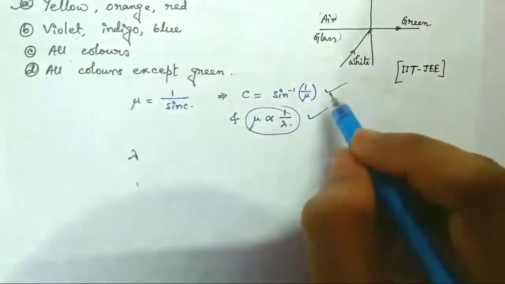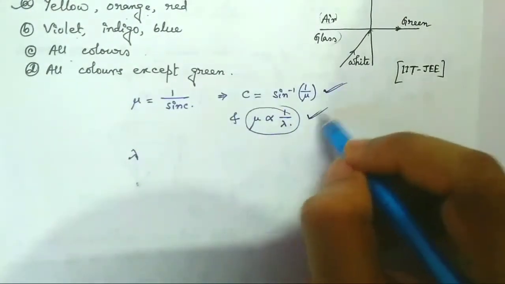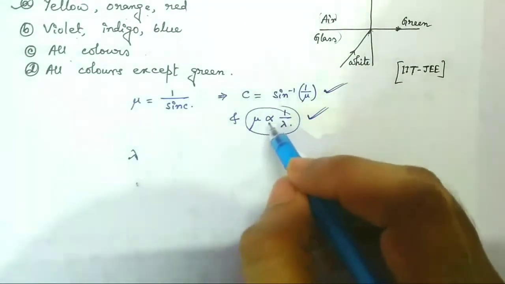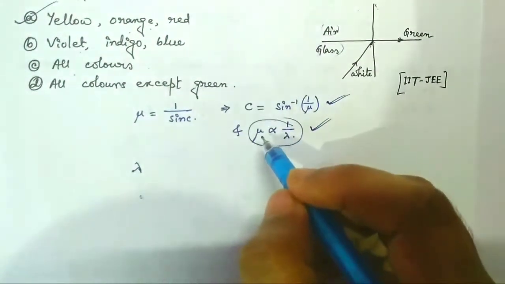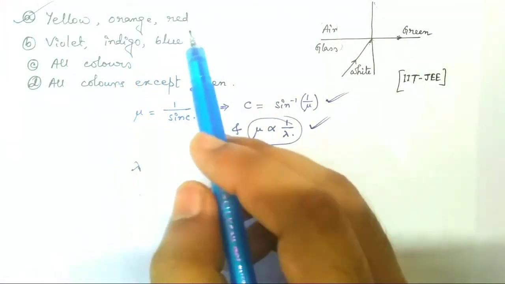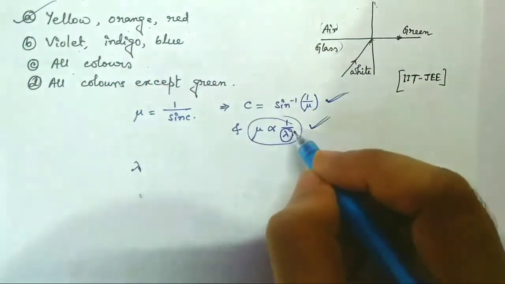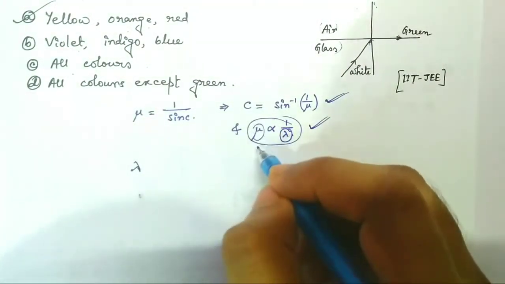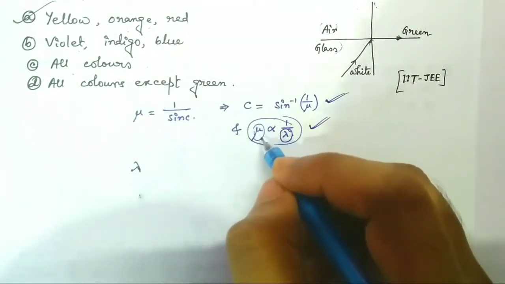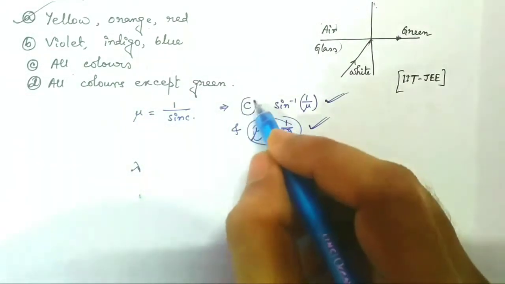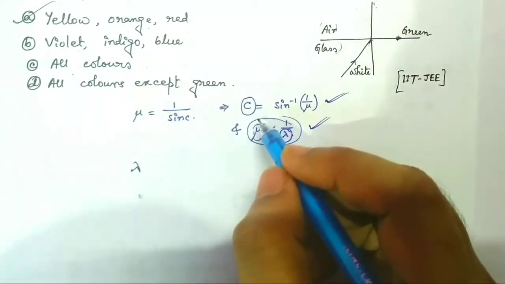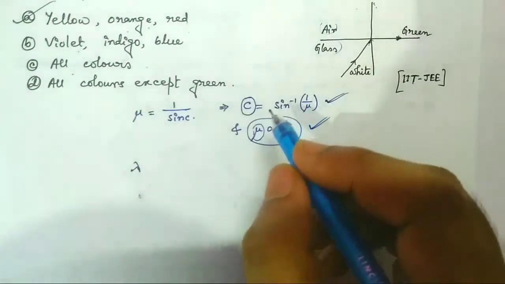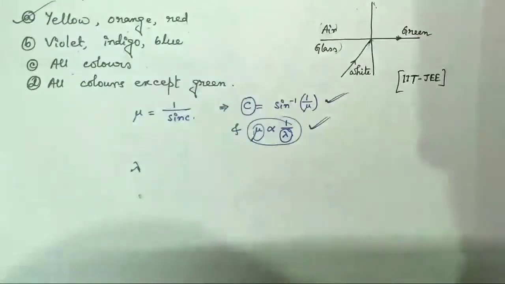Understood? We have to consider these two formulas: C equal to sin inverse 1 by mu, and mu proportional to 1 by lambda. Since for yellow, orange and red light, lambda is greater than that of green, for this light mu will be less. If mu is less, the critical angle will be high for these colors. If the critical angle is high, this will emerge out in the air. Okay, option A is the correct answer.